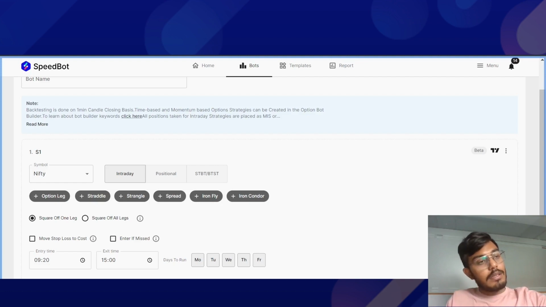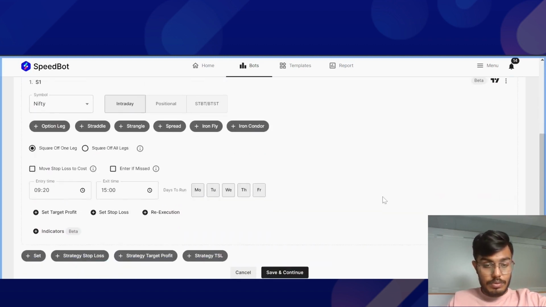He asks another question: SpeedBot needs to add the features of lock and trail. Okay, so like I mentioned in my last Q&A session, there's this lock profit feature that we'll be launching. Apart from that, the team is developing the lock and trail profit. It basically means that, let me just show it to you. If I share my screen and add that particular feature,